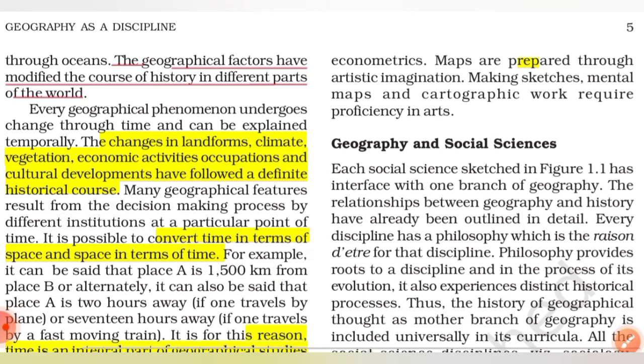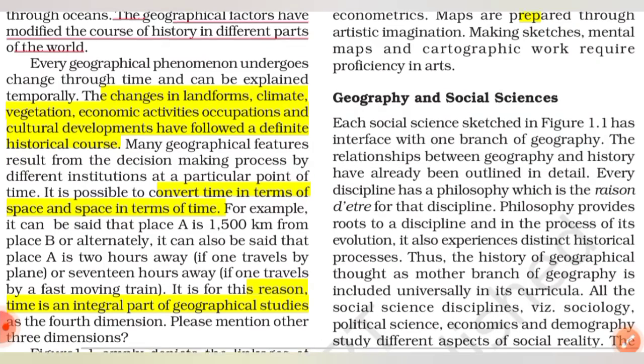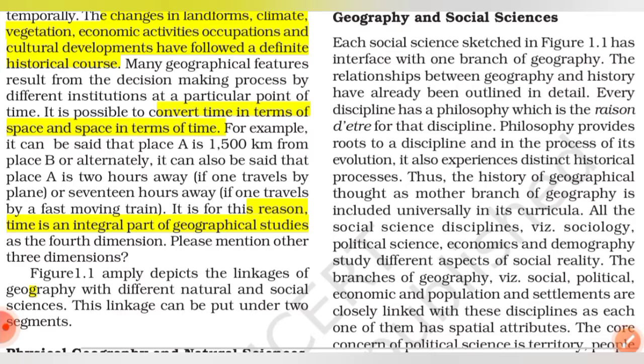Every geographical phenomenon undergoes change through time and can be explained temporally. The changes in landforms, climate, vegetation, economic activities, occupations, and cultural developments have followed a definite historical course. So there is a different historical course for everything. Now geography can convert time in terms of space and space in terms of time. So logically it's very possible due to geography only.